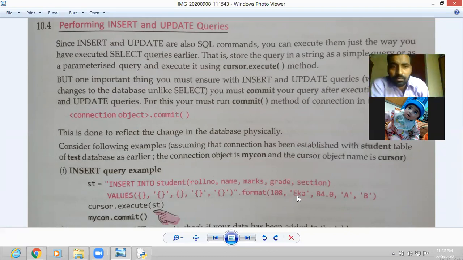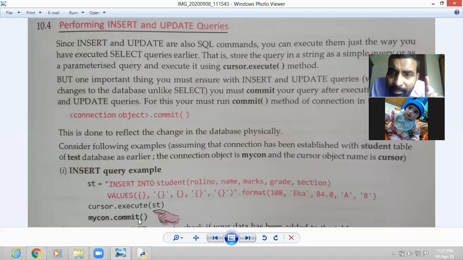After writing the insert query, we have to execute it with the cursor.execute function. Then one more thing is written, your connection name, like mycon.commit or mydb.commit. The commit function is compulsory, because it is what saves your record.